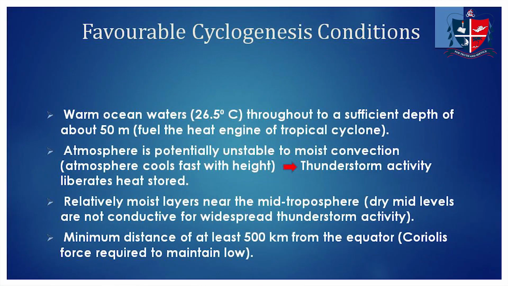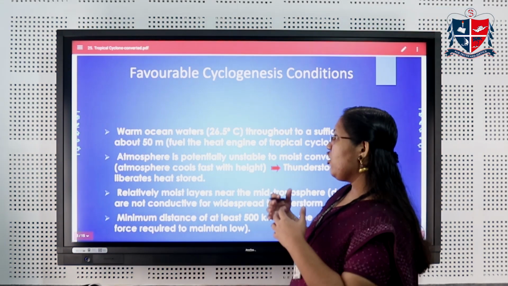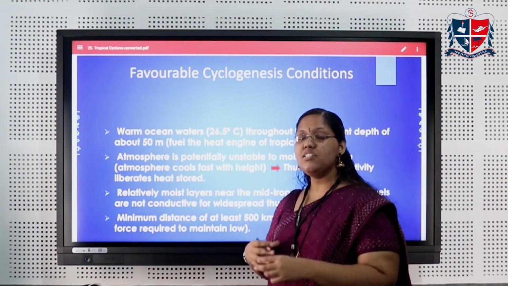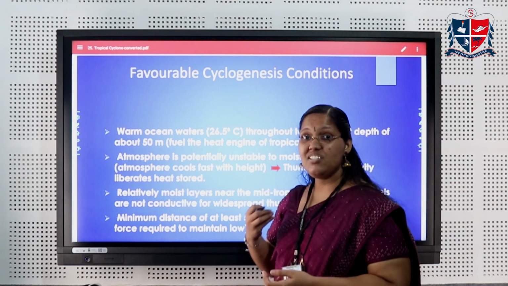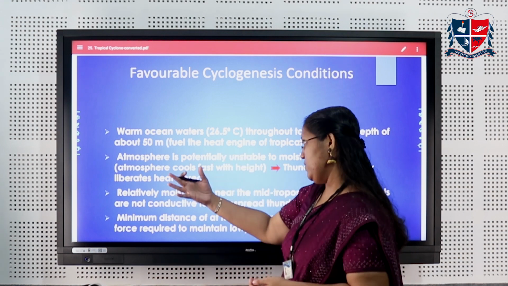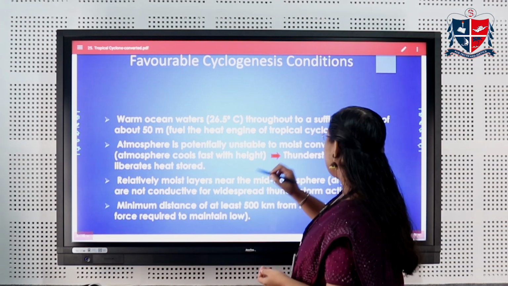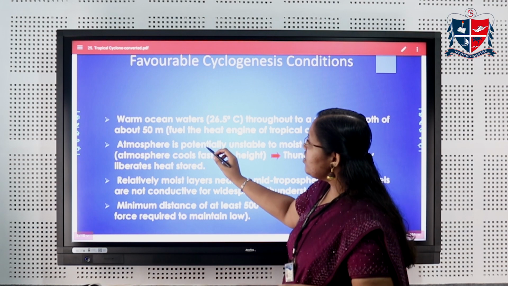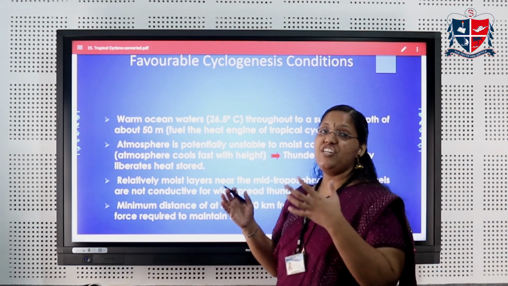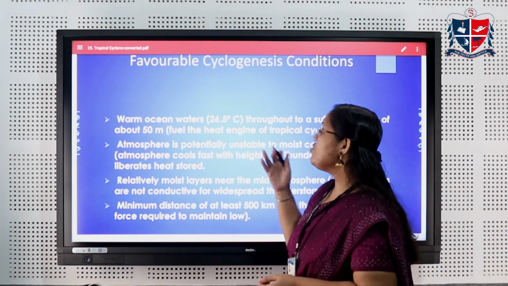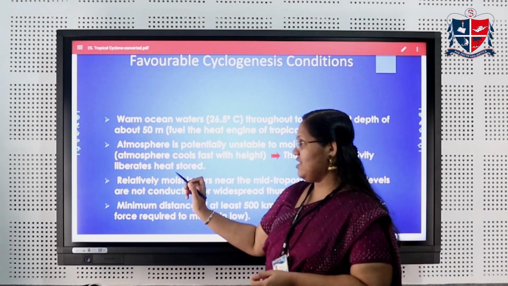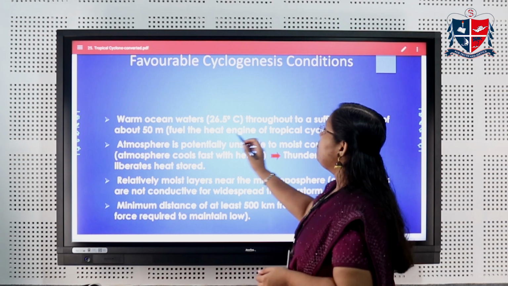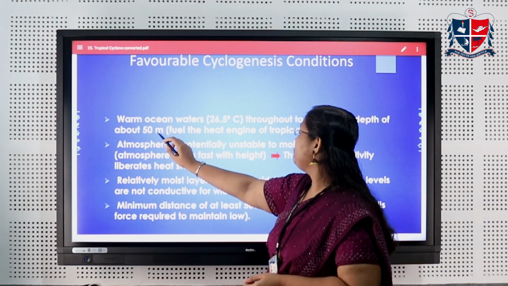So what are the favorable cyclogenesis conditions? What do you mean by cyclogenesis? Cyclogenesis is the process of formation of a cyclone; how the cyclone formation starts is what is meant by cyclogenesis. We should have several conditions for this process. The first is that it originates in warm ocean water. The ocean water must be warm, with a temperature of about 26.5 degrees Celsius throughout to a depth of about 50 meters.